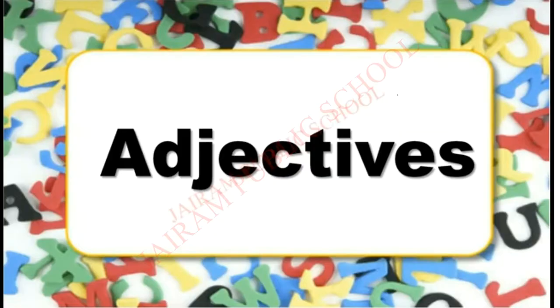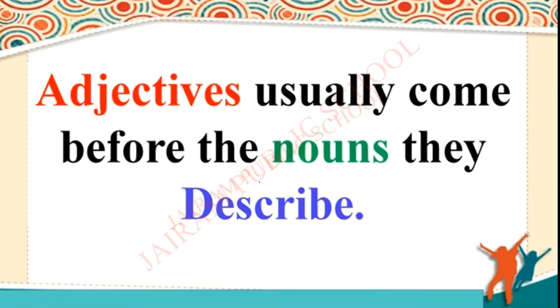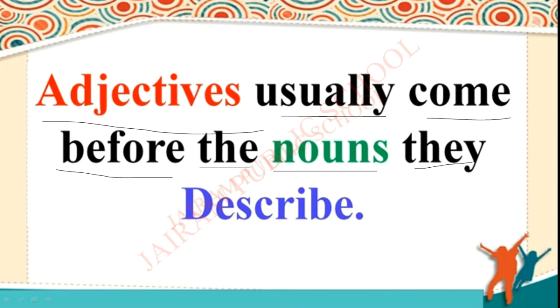Yes. Next. Now, we are going to see what an adjective is. I hope you already saw what an adjective is in the second story, I think. Hot samosas. Yes or no? So, we are going to recap what is an adjective. Adjectives usually come before the nouns. They describe. Adjectives usually come before the nouns.